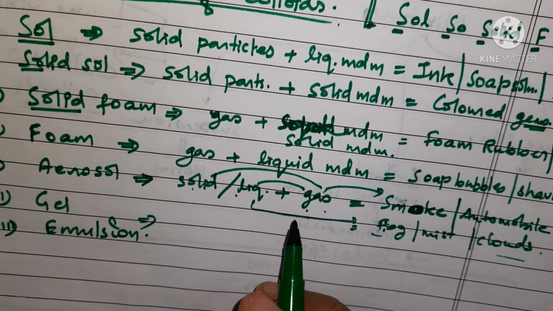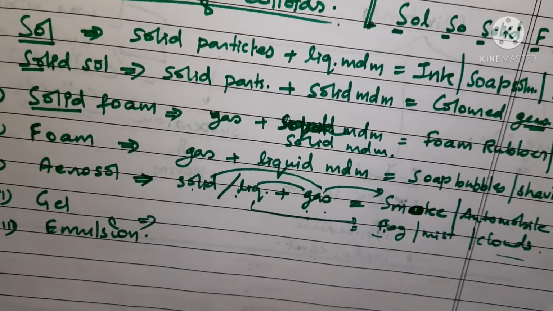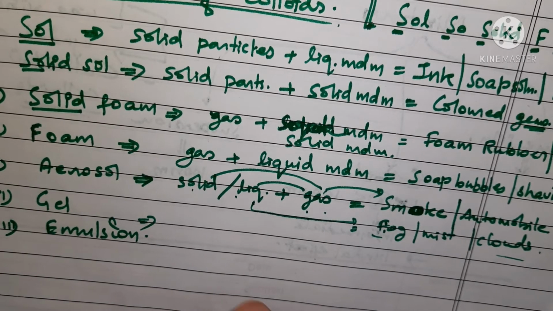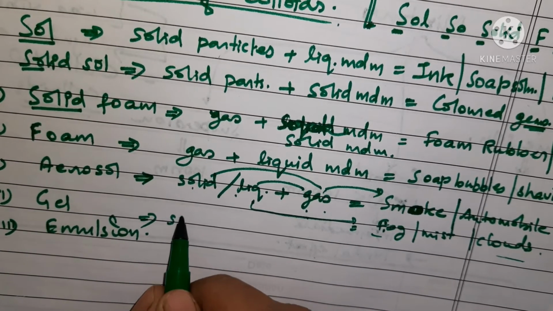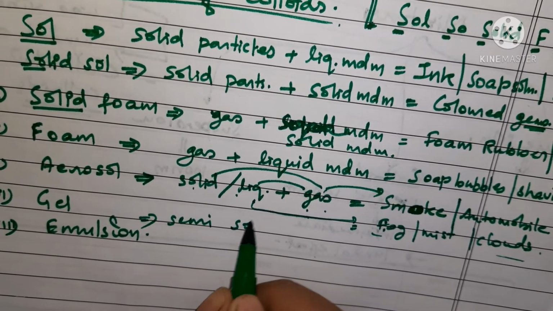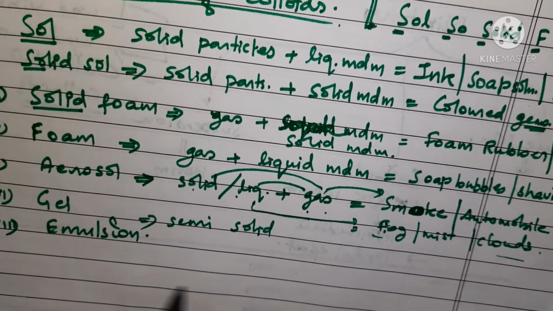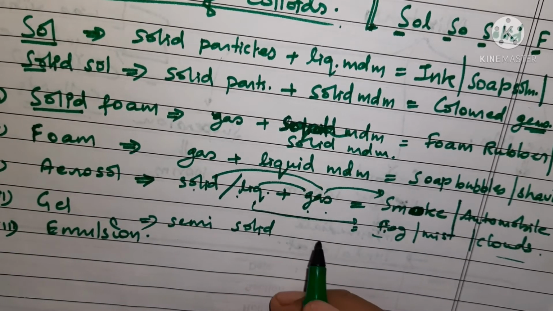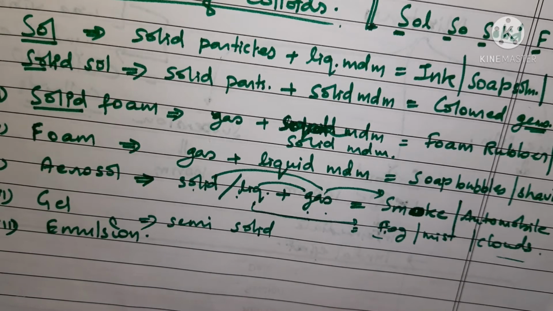Now what is gel? A gel is actually a semi-solid colloid. First of all you should know that it is semi-solid. ठीक है, और इसमें भी जो सेमी सॉलिड है तो इसमें मिक्सचर किसका है? Actually it is a colloid in which you find a continuous network of solid particles dispersed in liquid.